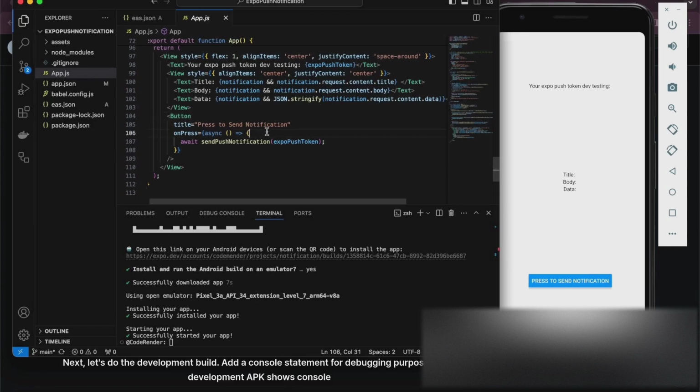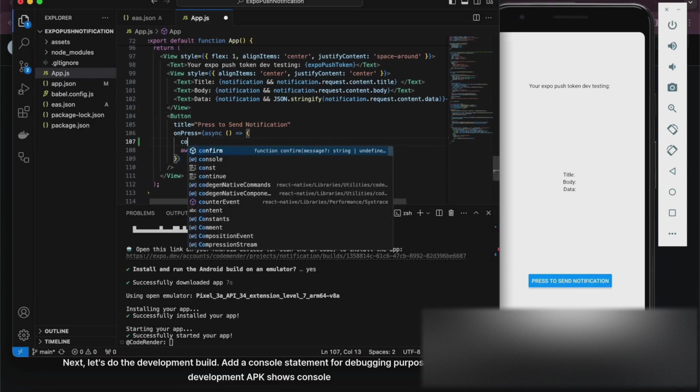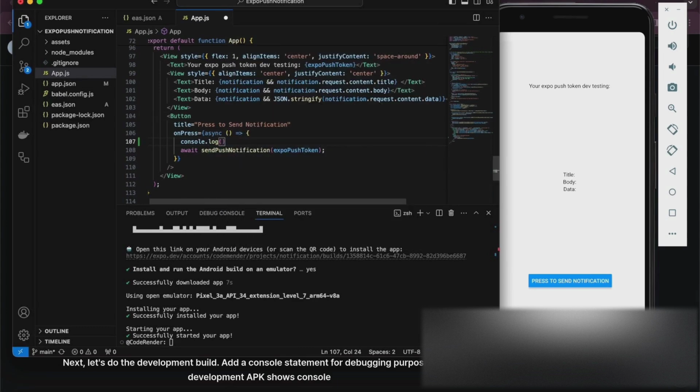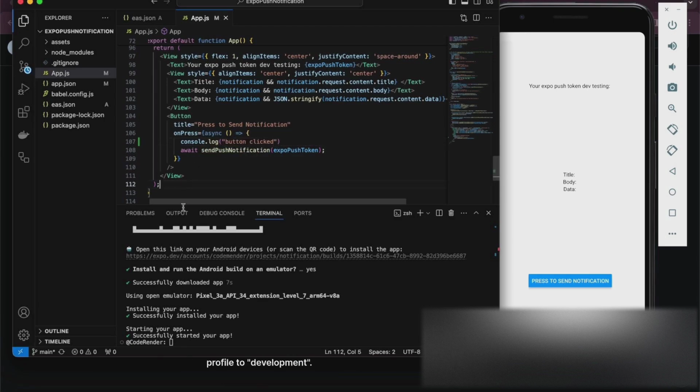Next, let's do the development build. Add a console statement for debugging purposes. The development APK shows console messages and errors in your terminal, perfect for debugging before previewing. Paste the previous command and change the profile to development.